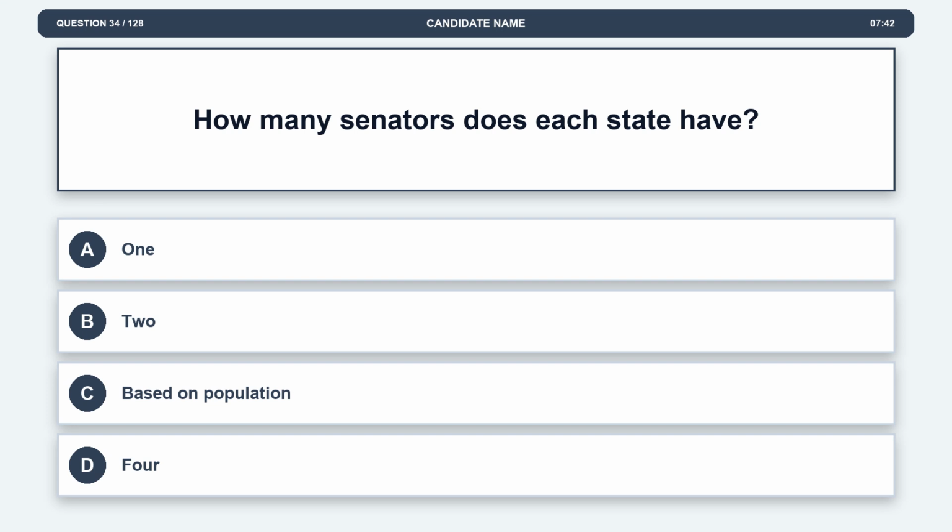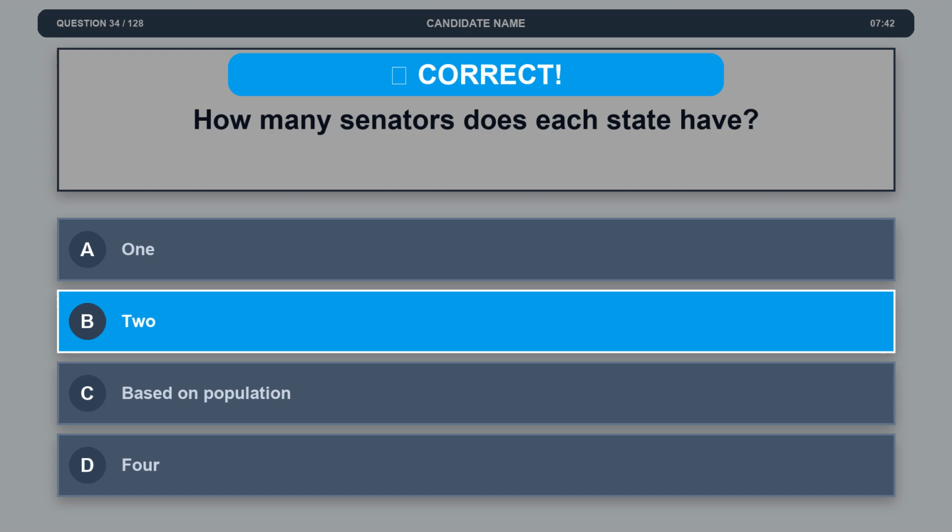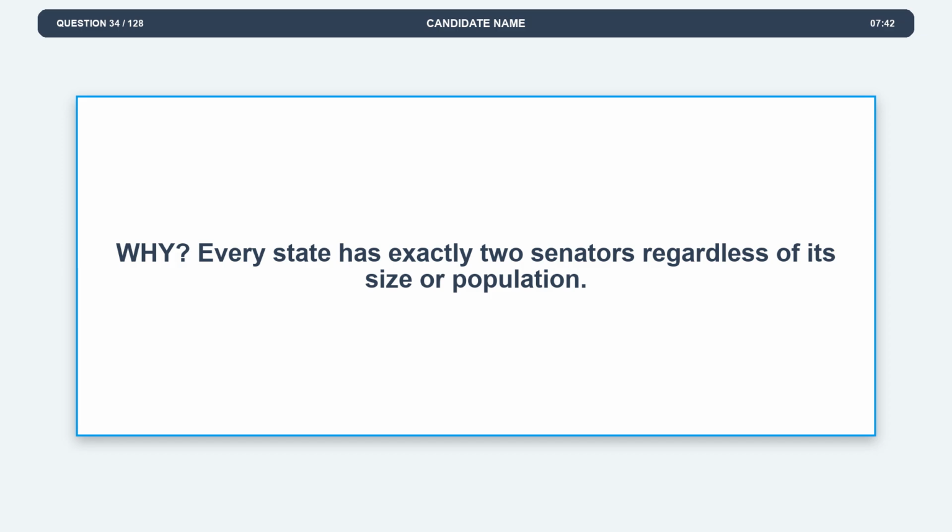Question 34. How many senators does each state have? Option A. 1. Option B. 2. Option C. Based on population. Option D. 4. The correct answer is option B. 2. Explanation. Every state has exactly 2 senators regardless of its size or population.